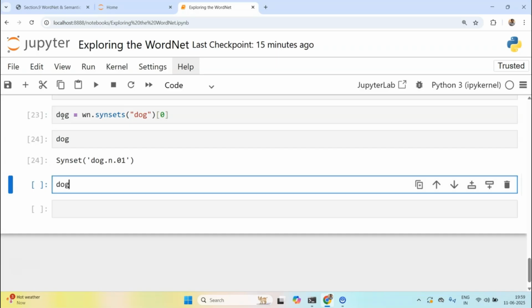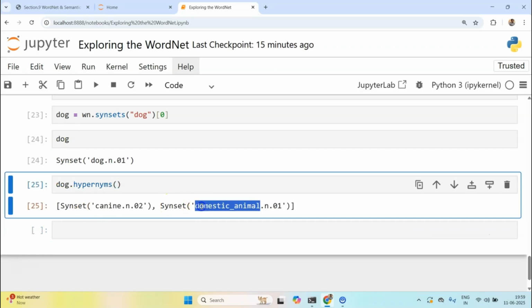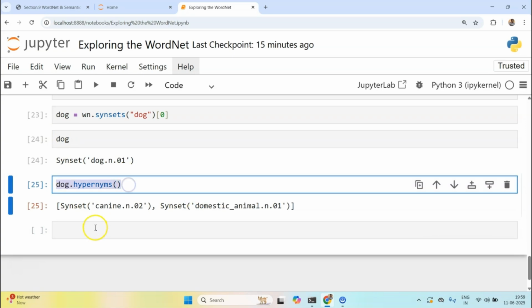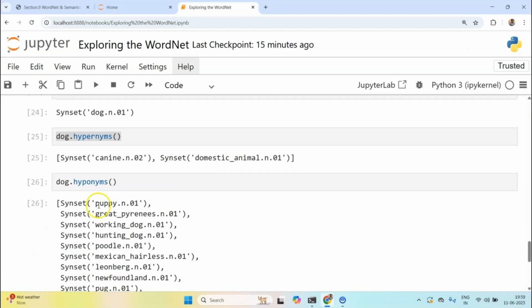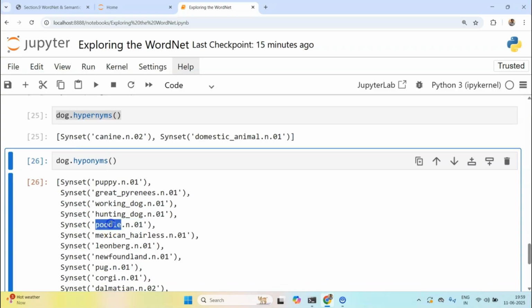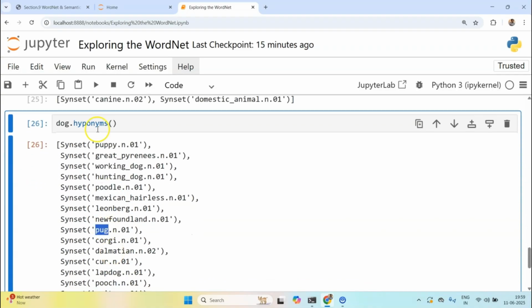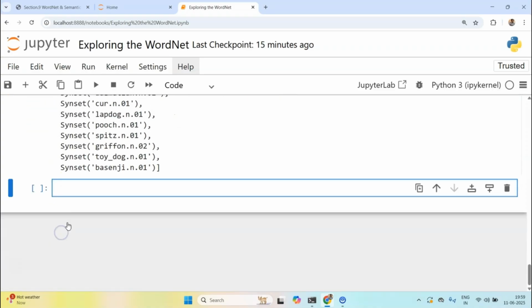Now I'll try to write hypernyms. We see we are getting canine, domestic animal, which are much broader terms, right? Now let's try to get hyponyms. Hyponyms would be puppy, grade, working dog, poodle, pug. So these are much more specific versions of the dog.